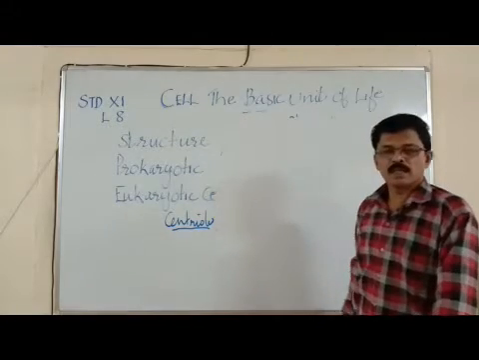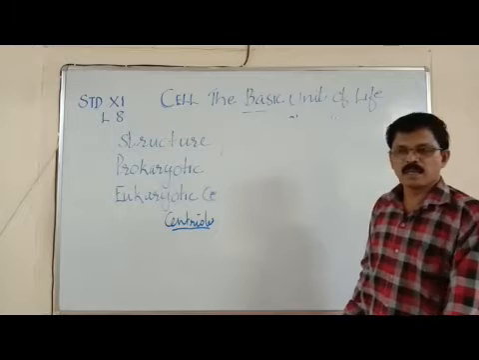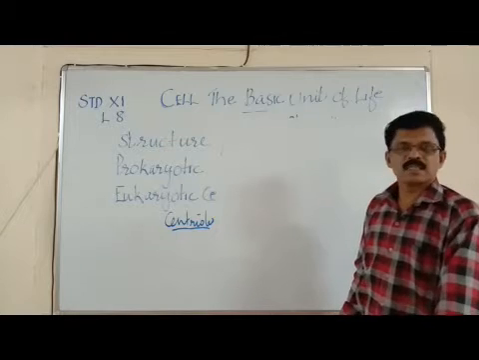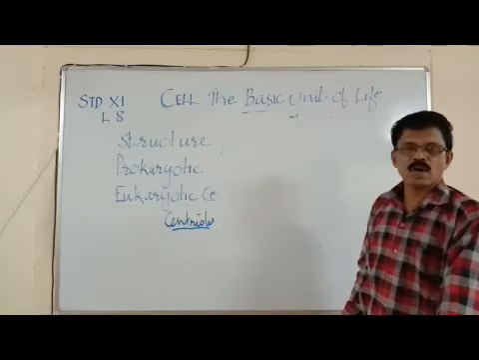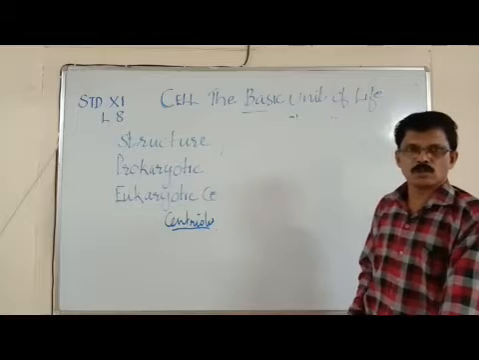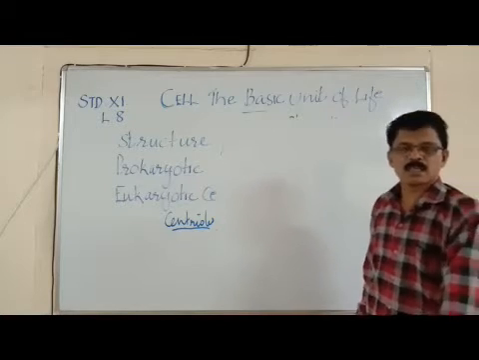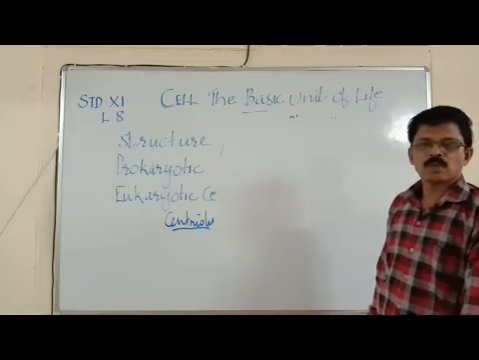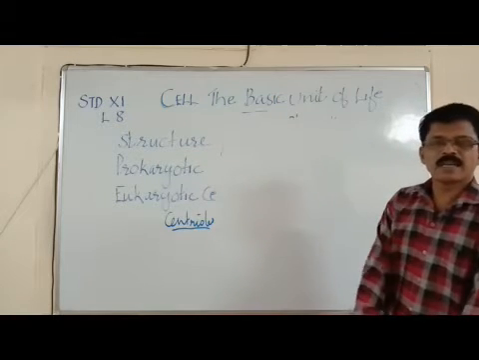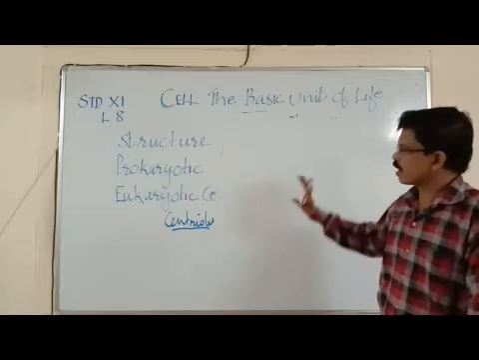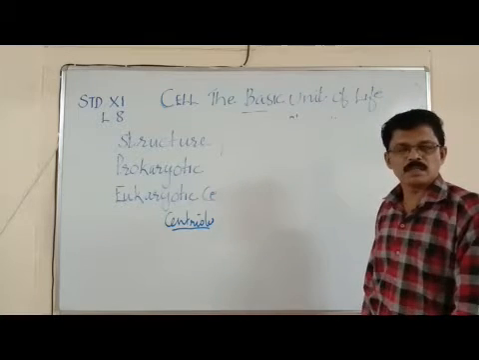What are the differences between plant cell and animal cell? Plant cells possess a cell wall, whereas animal cells do not. Then plant cells possess plastids. They are chromoplasts, chloroplasts and leucoplasts. Plastids are usually absent in animal cells.